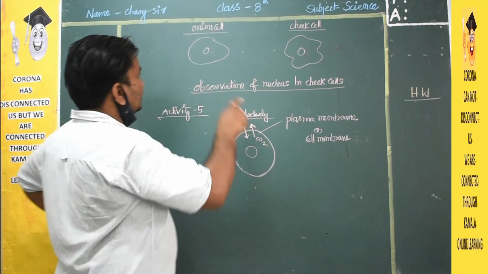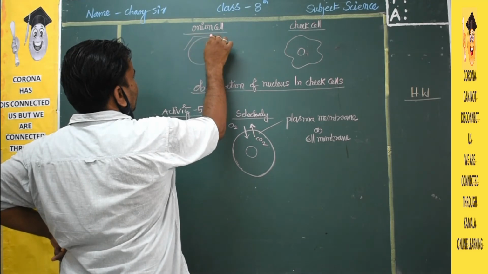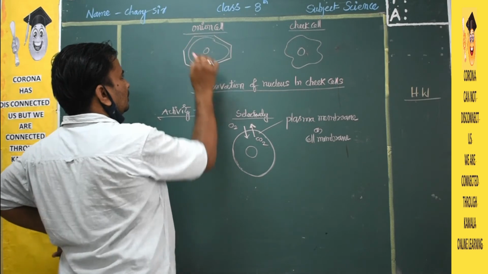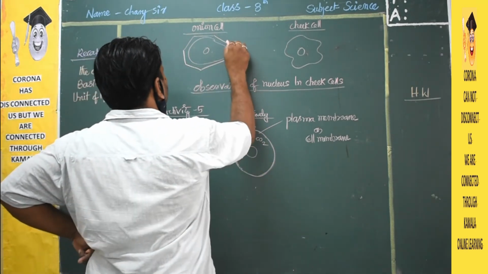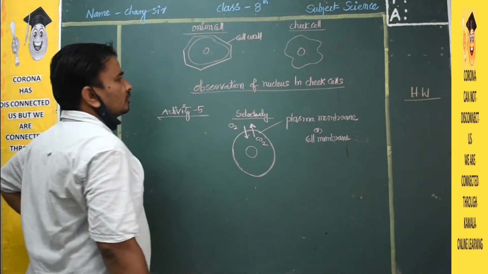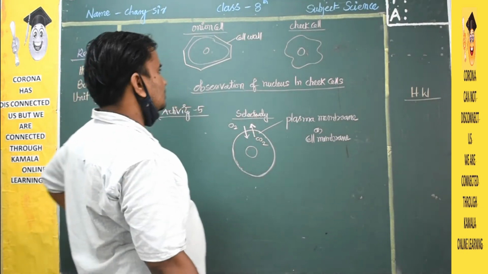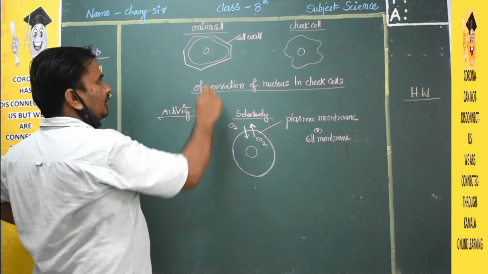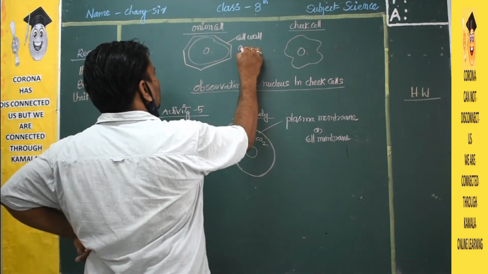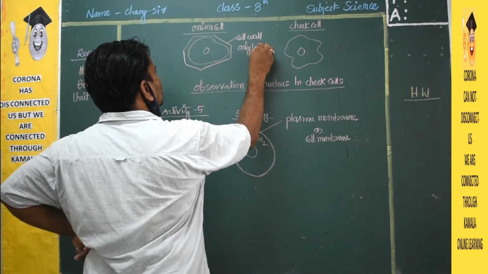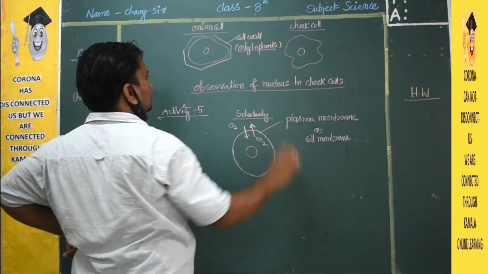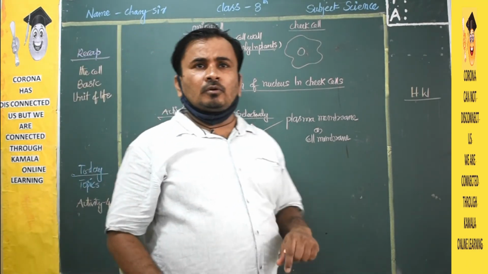If you see, it is an onion cell. There is another layer present on the cell, and this is called the cell wall. So another layer, a hard substance, will be there, and that is called the cell wall. It is present only in plants. Okay, the cell wall is there only in plants.